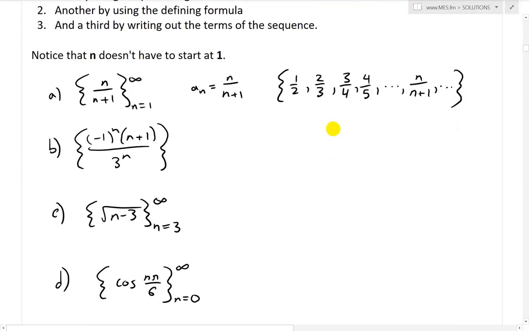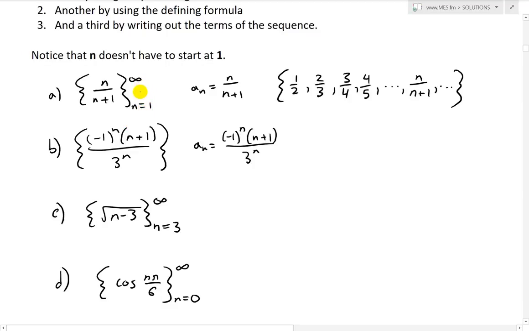And now for B, we have right here, the an is going to be the inside bracket. That's going to be negative 1 to the n, times n plus 1, over 3 to the n. So we're going to start again with n equals 1.